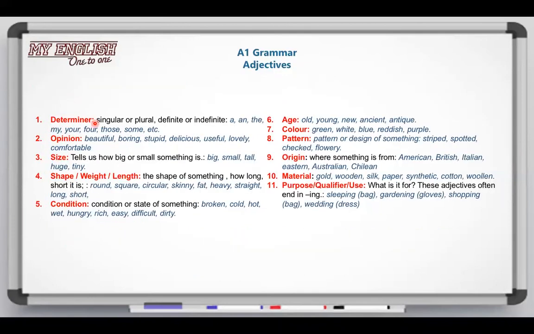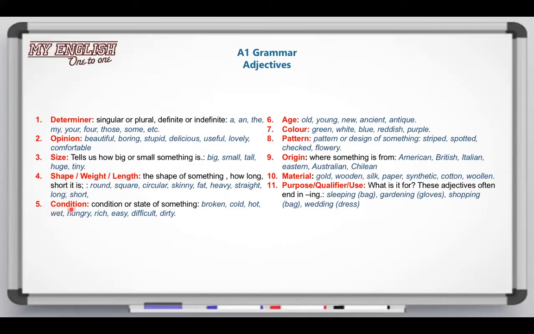So determiner, it can be singular or plural, definite or indefinite. And then here you have the examples we had just presented. Opinion, basically it says what do you think about something. It can be beautiful, boring, stupid, delicious, and so on and so forth, okay? Then the next, the size, it tells us how big or small something is. And here you have the examples. Shape, weight, and length. It indicates the shape, the form, how long or how short something is. And here we have the examples.